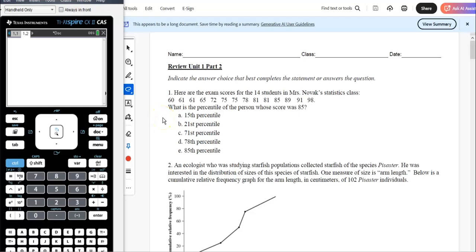Okay, so we're going to do the review here. So the exam scores for 14 students in the class are there. It's nice they put them in order. What is the percentile of the person who scores 85?